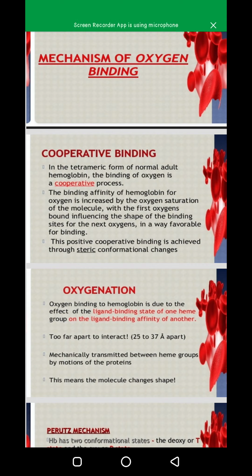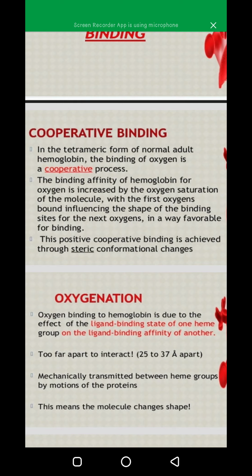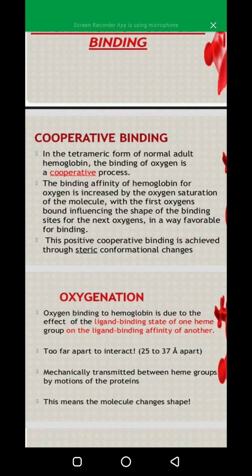The first oxygen bound influences the shape of the binding sites for the next oxygen in a favorable way for binding. It means that when one oxygen is attached to one heme group of the hemoglobin, then it becomes easier for the other oxygen atoms to attach to the other heme groups. This positive cooperative binding is achieved through steric conformational changes.